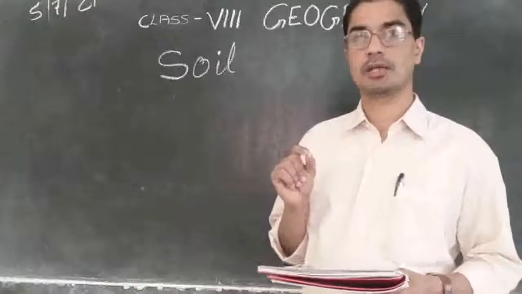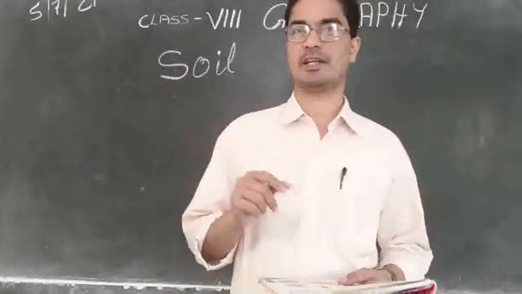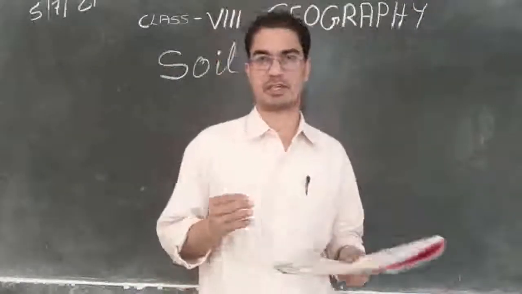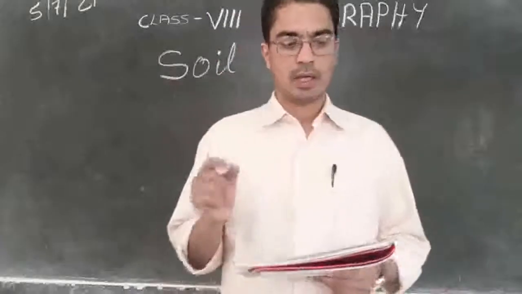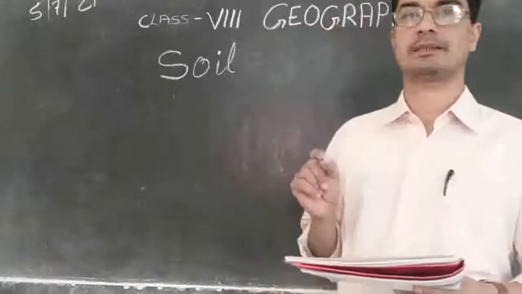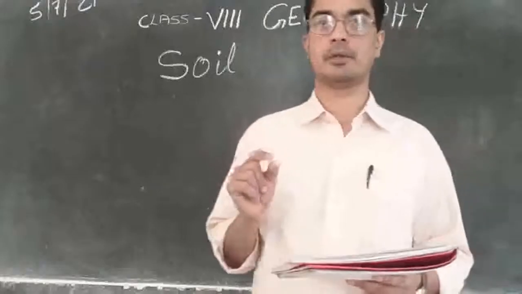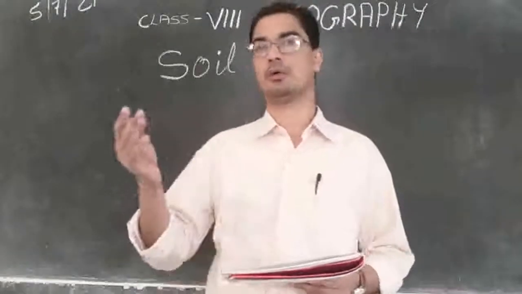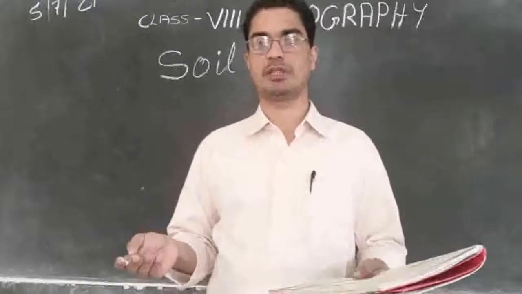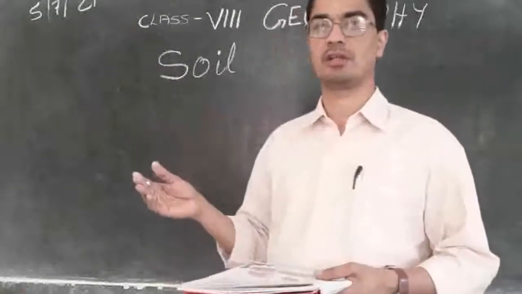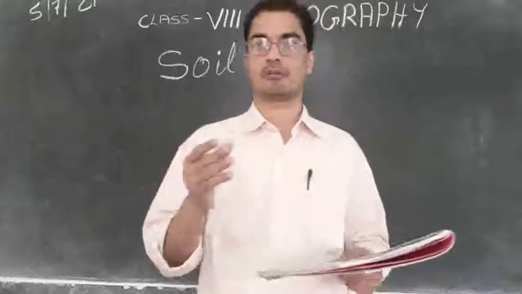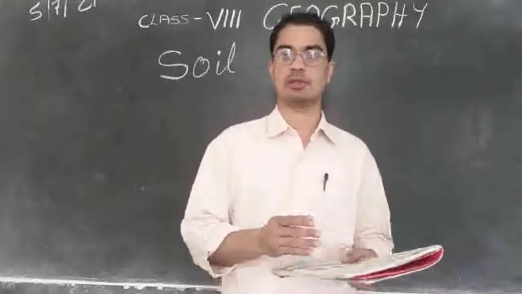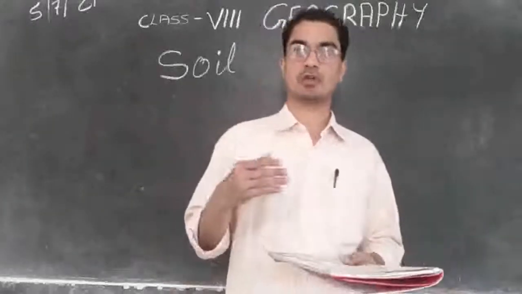And it is closely linked to the land. The land and the soil are very closely connected, and landforms determine the type of soil. So what type of soil will we have? Wherever you go, the soil is not the same. In some places we will find red soil, in some places brown soil or black soil. The color is different, and the nature also is different.